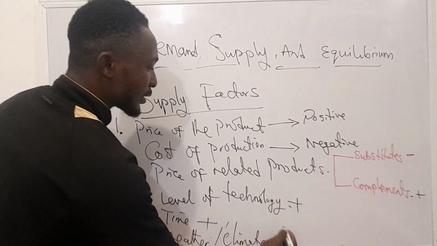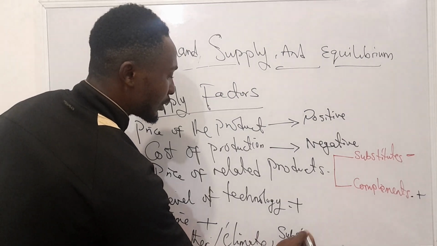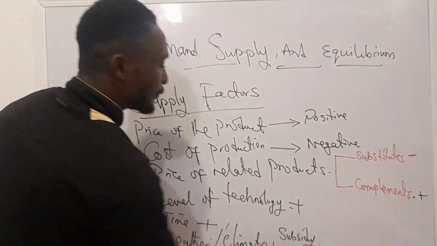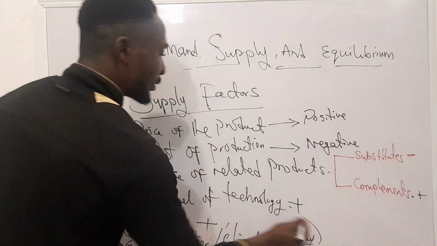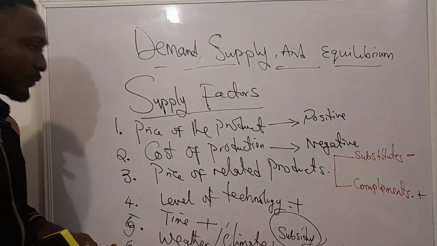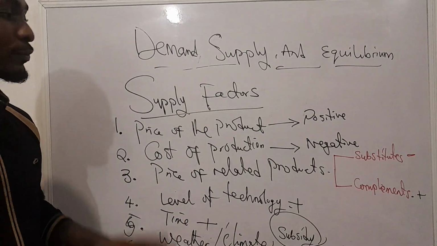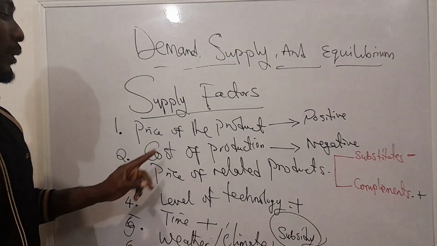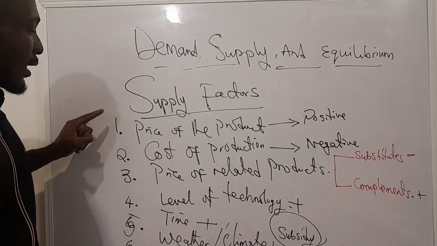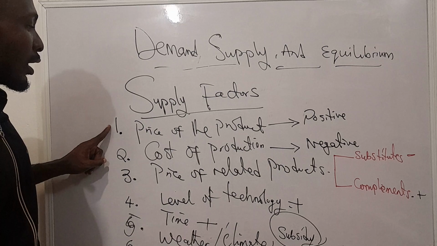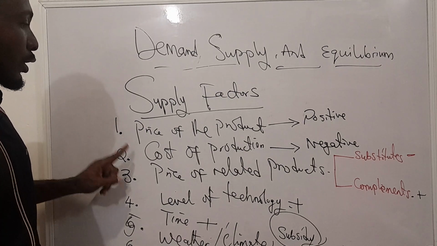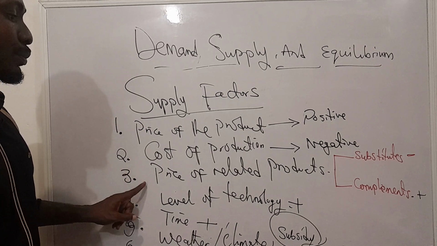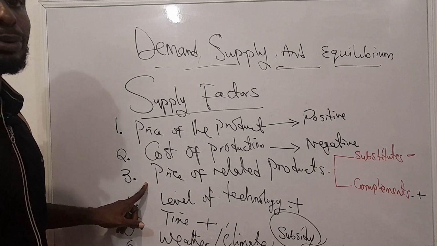We could have things like subsidy or government policy. Okay, in a later class we'll discuss subsidy in detail. However, these are some of the factors affecting supply, and the most important factors affecting supply, we said, are the price of the product, the cost of production, and then the price of related products.